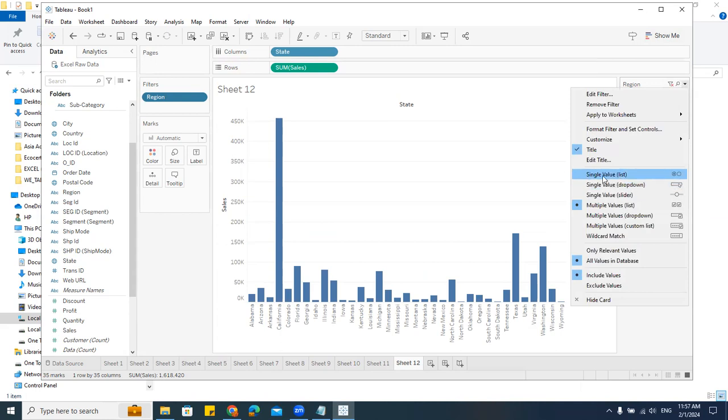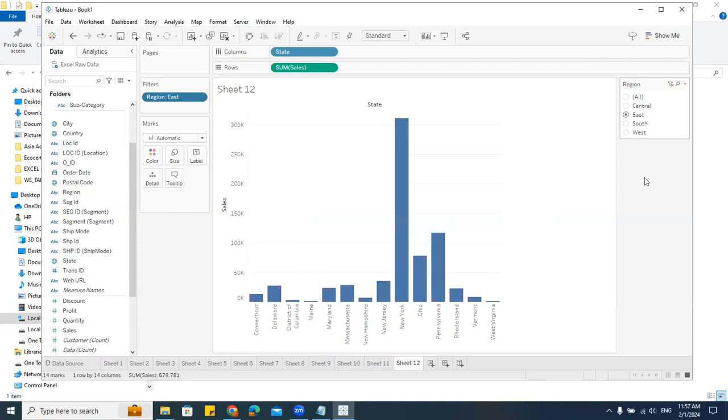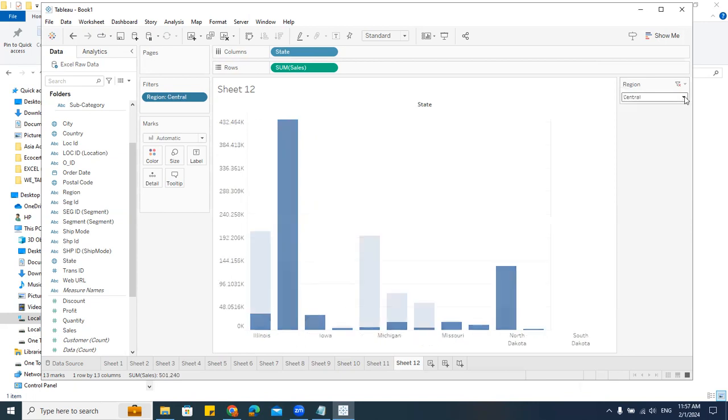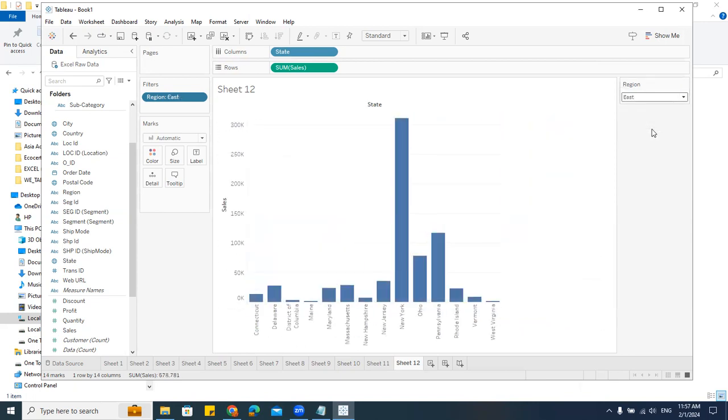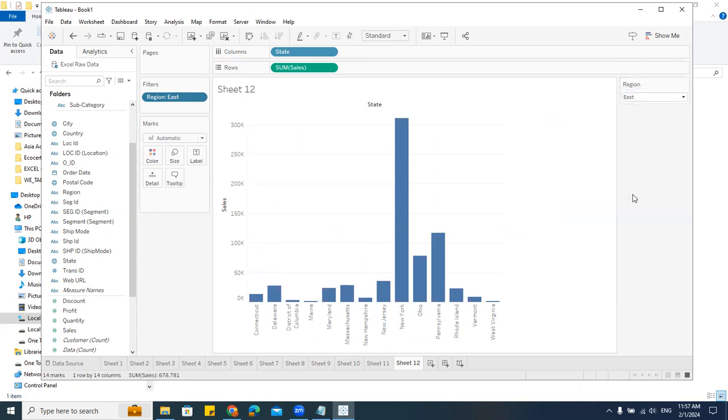Here I have this say single value list. That means here I can select only one value. Let me select here, and here I'll say single value drop down. See? The drop down. Next, single value slider. Usually we use the slider for numbers, right? But we have the slider, see?